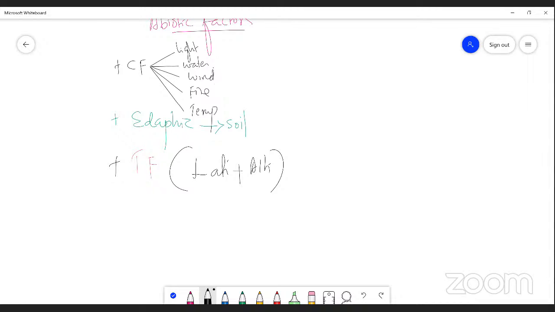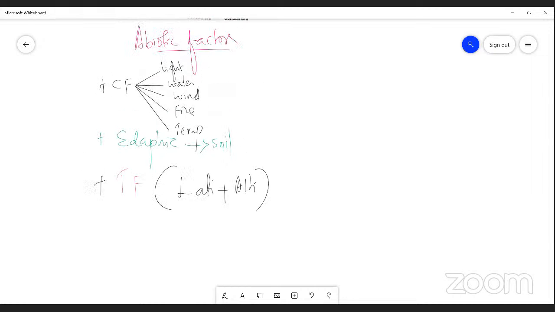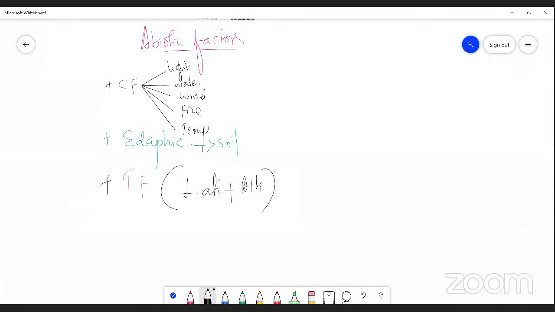And one more factor is organic and inorganic substances. It also plays a prominent role. First of all, let me take organic material. What are organic materials? What are considered to be food from the plant? The first one is carbohydrate.